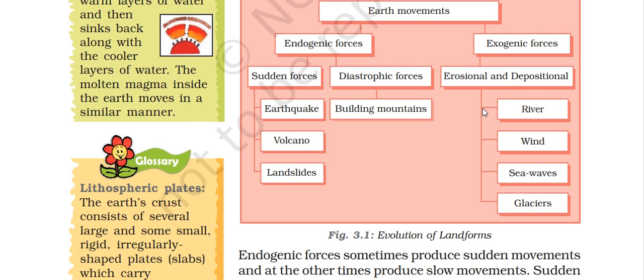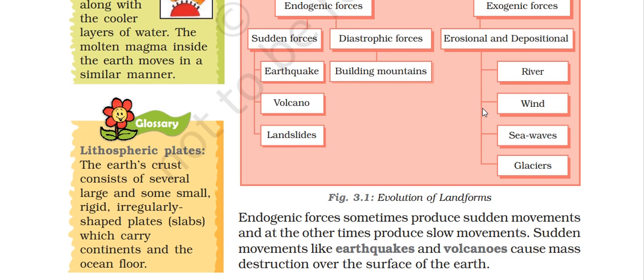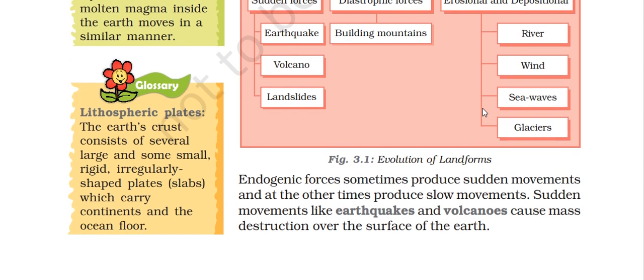Lithospheric plate. The earth's crust consists of several large and small rigid, irregularly shaped plates which carry the continents and the ocean floor. Endogenic forces sometimes produce sudden movement and other times they produce slow movement. Sudden movements like earthquakes and volcanoes